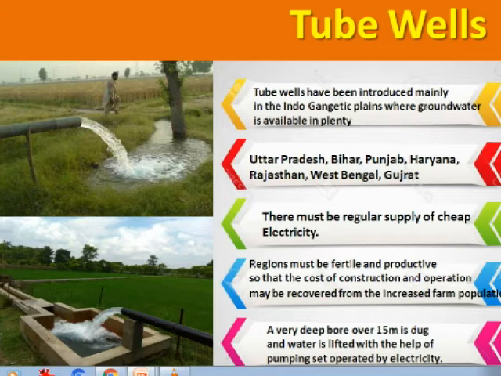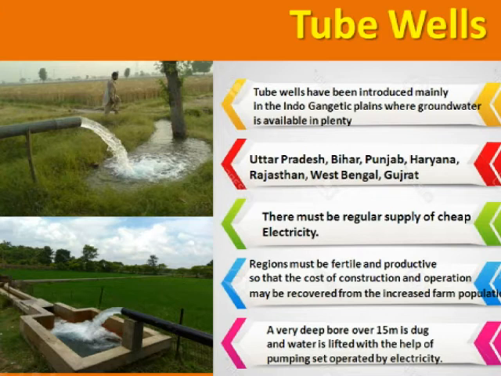A tube well can water a much larger area, almost 400 hectares. They are definitely better and more reliable during periods of drought when a surface well dries up. They are also suited to areas of small holdings. However, there must be sufficient supplies of groundwater.